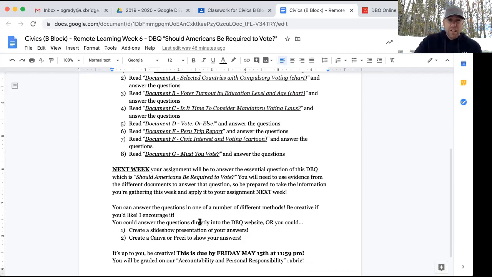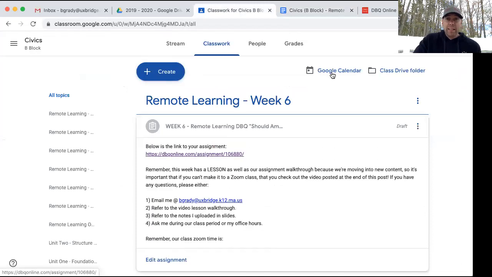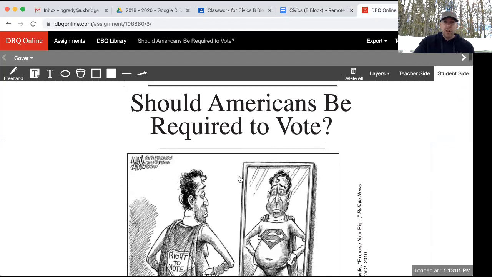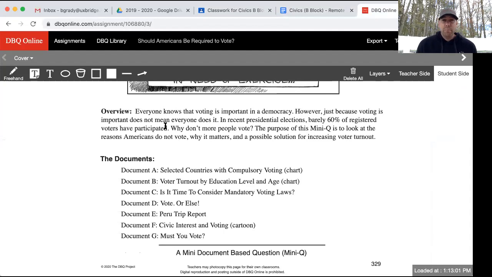Okay, sound good? Perfect. Okay, so we jump back over here to the assignment and we click the link to bring us to the DBQ project, which is right here. Should Americans be required to vote? Okay, everyone knows that voting is important in a democracy. However, just because voting is important does not mean everyone does it. In a recent presidential election, barely 60% of registered voters participated. Why don't more people vote? The purpose of this mini Q is to look at the reasons Americans do not vote, why it matters, and a possible solution for increasing voter turnout.